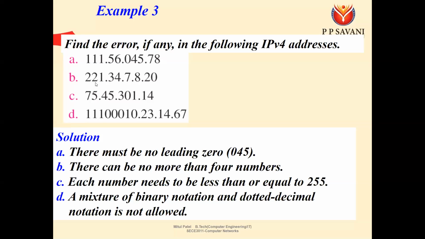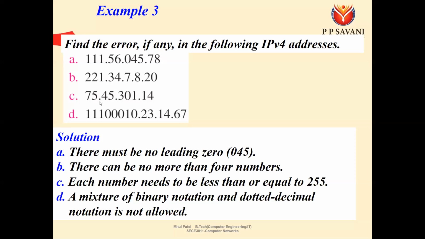Okay, for the second one, 221.34.7.8.2. What is the error in this? Here only 4 numbers can come together. If there are 5 numbers, what would the size be? The size would become 40 bits. So only 4 numbers can be represented together. Here there are 5 numbers, so that's why it is wrong, that's why it is in error.